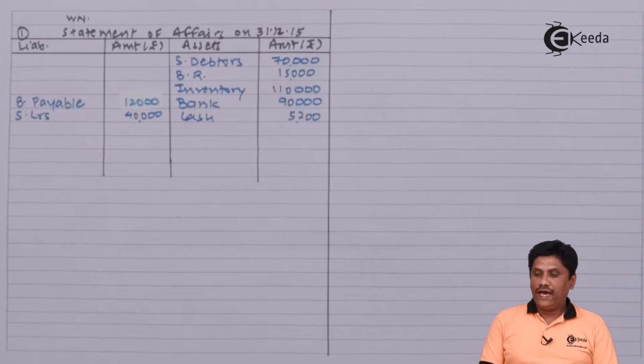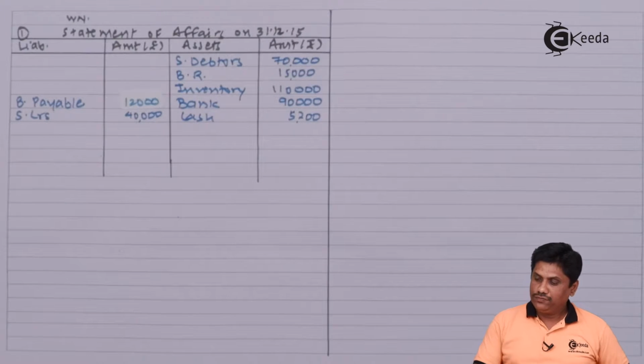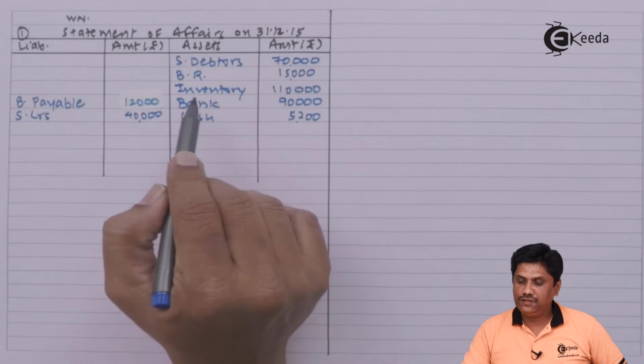So students, I have entered the data on 31st of December 15 in this statement of affairs.